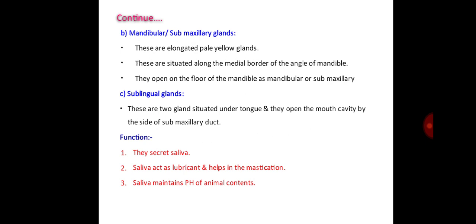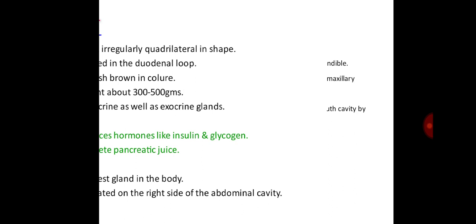Saliva acts as a lubricant and helps in the mastication and deglutition of the food. Then saliva maintains the pH of rumen contents.